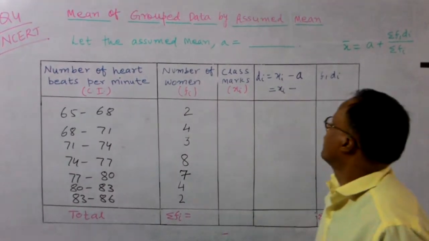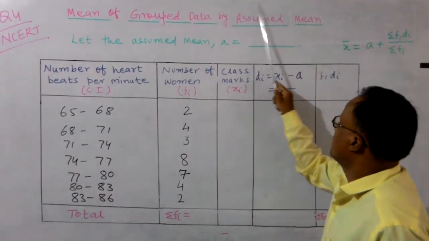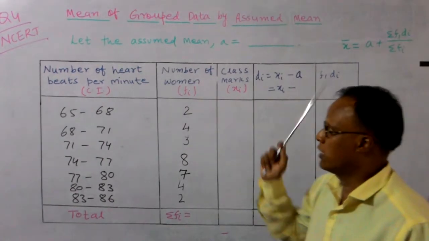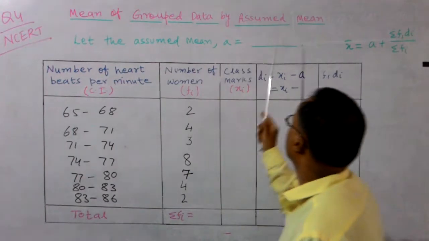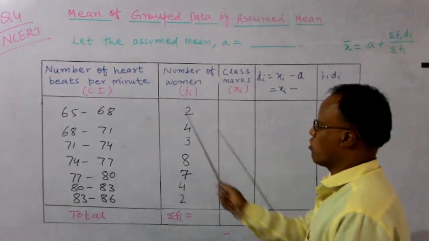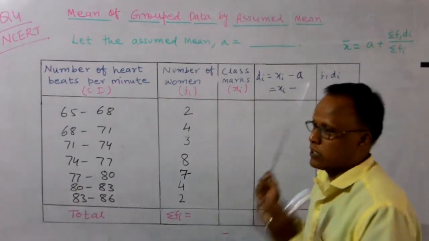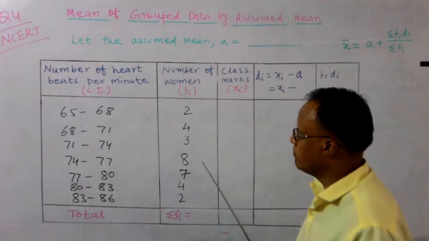So today I am going to explain the assumed mean method, and I am going to solve your NCERT question number 4 by this method. You can also solve this problem by the simple method. Yes, please read the problem.